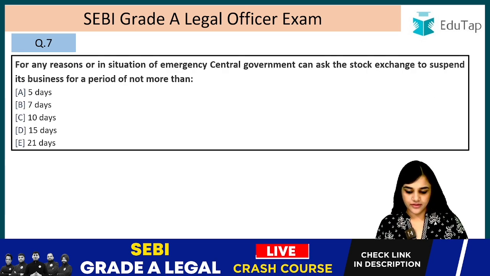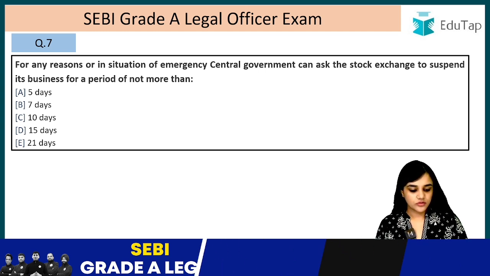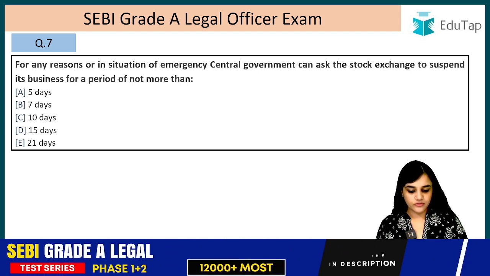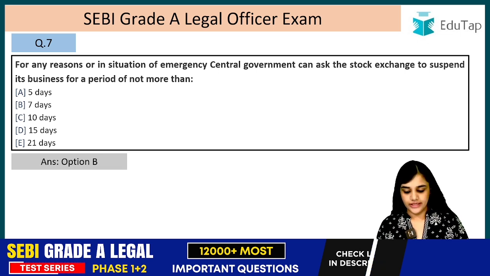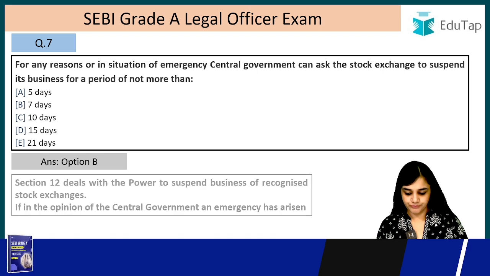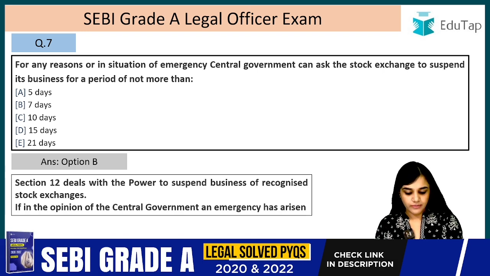For any reasons or in situation of emergency, central government can ask the stock exchange to suspend its business for a period of not more than 5 days, 7 days, 10 days, 15 days or 21 days. The answer is 7 days. Option B. Section 12 deals with the power to suspend business of recognized stock exchange.